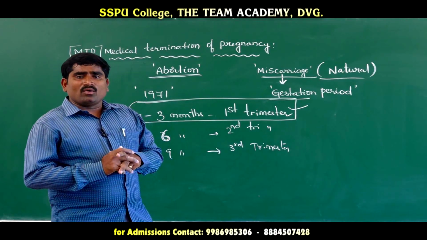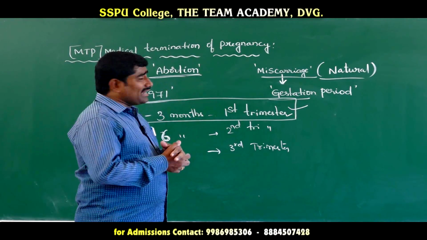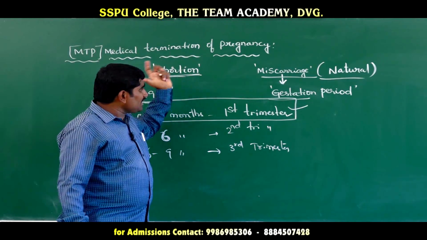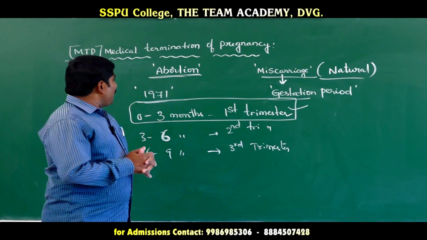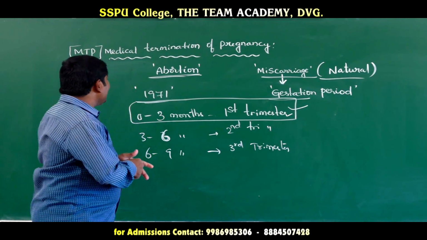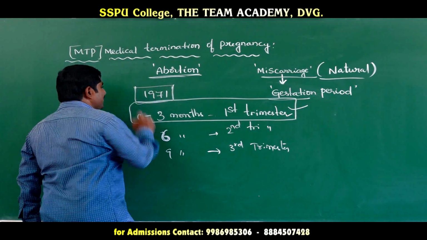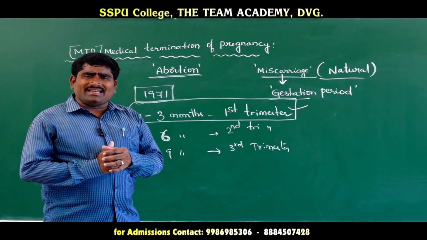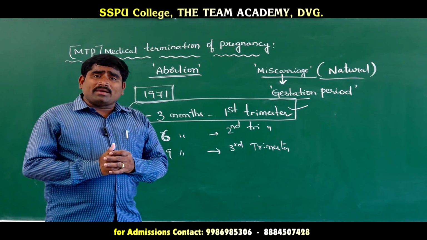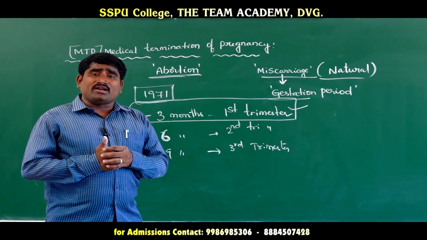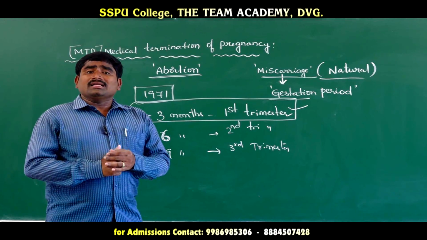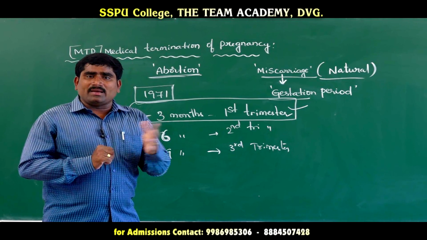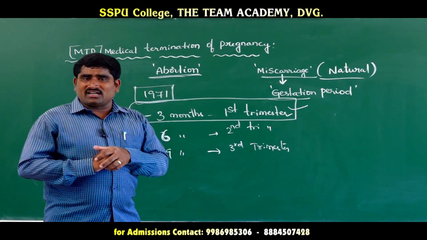This is commonly known as abortion, but it was legalized in 1971. Why was MTP legalized? Because sometimes the baby may not grow properly inside the womb. Such pregnancies should be terminated, otherwise it will be a problem to the baby and the parents also.